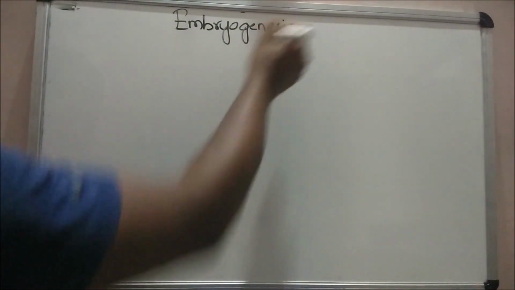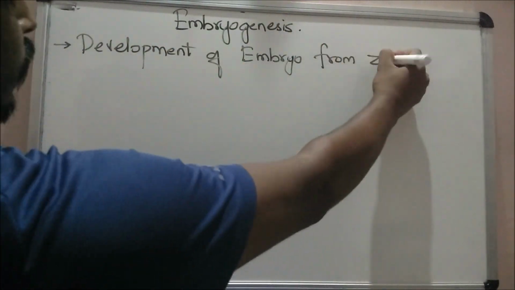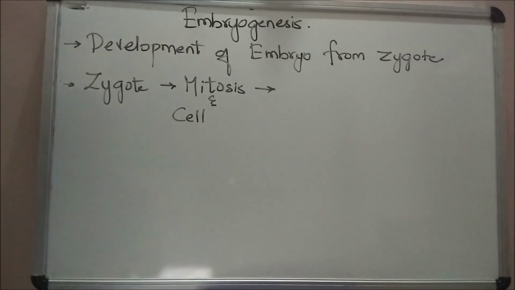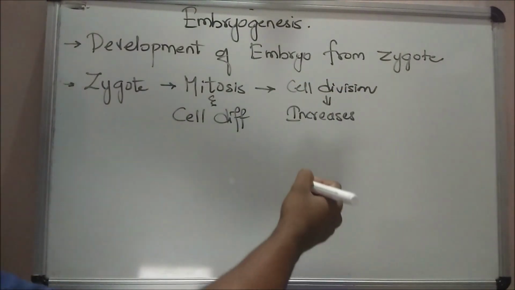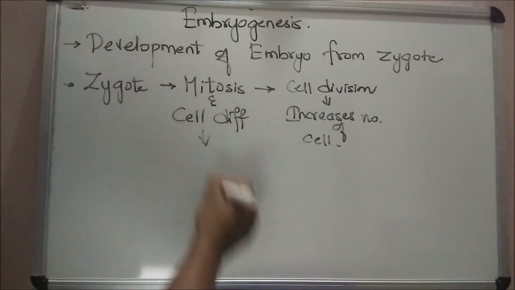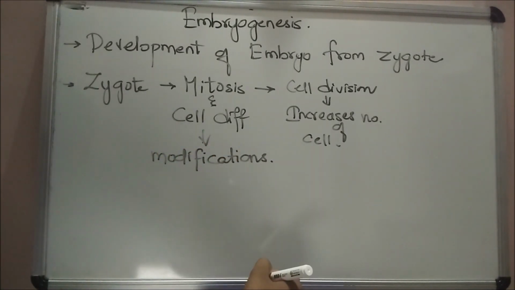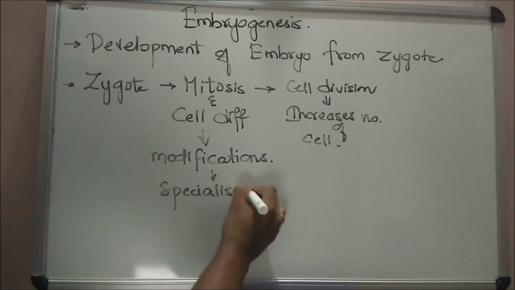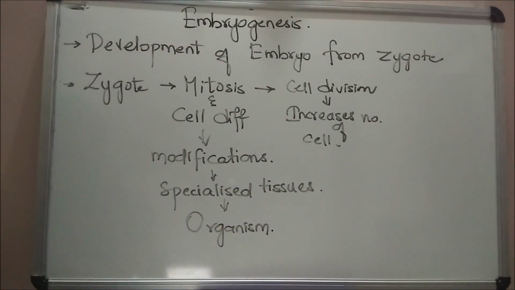Now let's learn about embryogenesis. It refers to the process of development of the embryo from the zygote. During embryogenesis, the zygote undergoes cell division, that is mitosis, and cell differentiation. Cell division increases the number of cells in the developing embryo, whereas cell differentiation helps groups of cells undergo certain modifications to form specialized tissues and organs to form an organism.